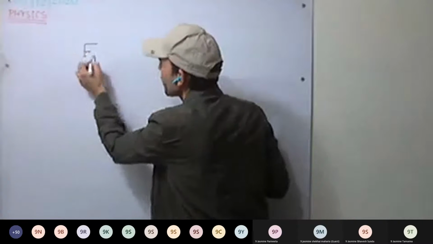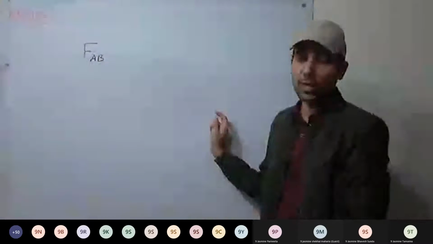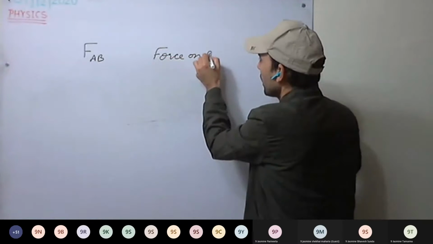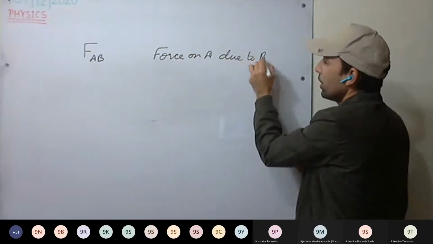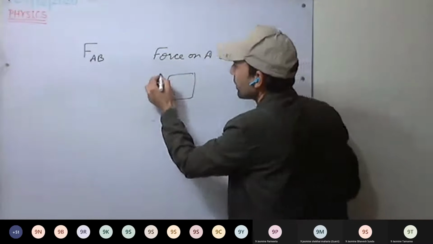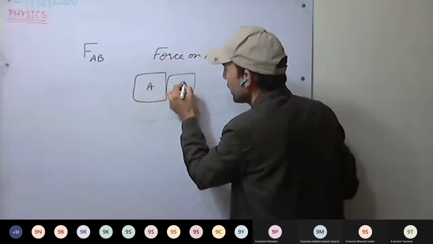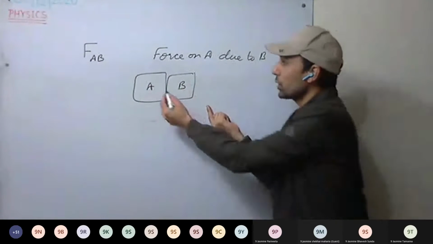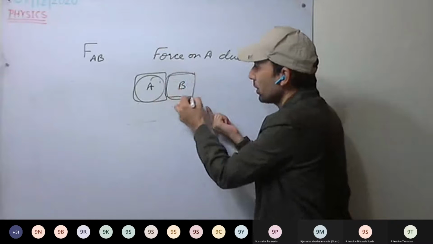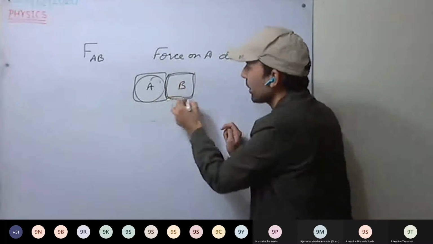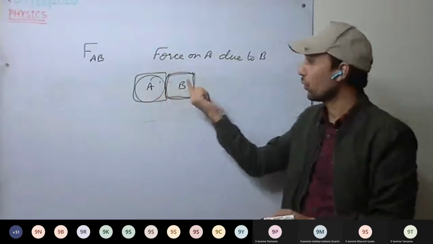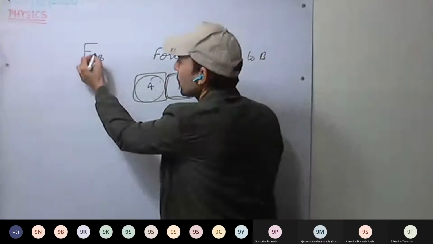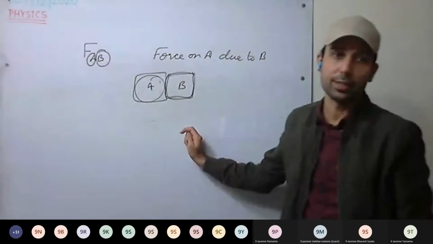Now we take one example. First we check this notation. What does FAB mean? Force on A due to B. So we are having two bodies, A body and B body. FAB means force applied by body B on body A, the force on A by B.